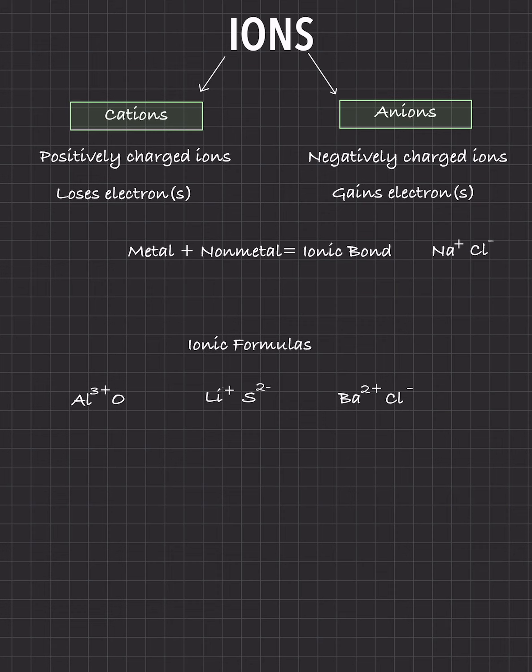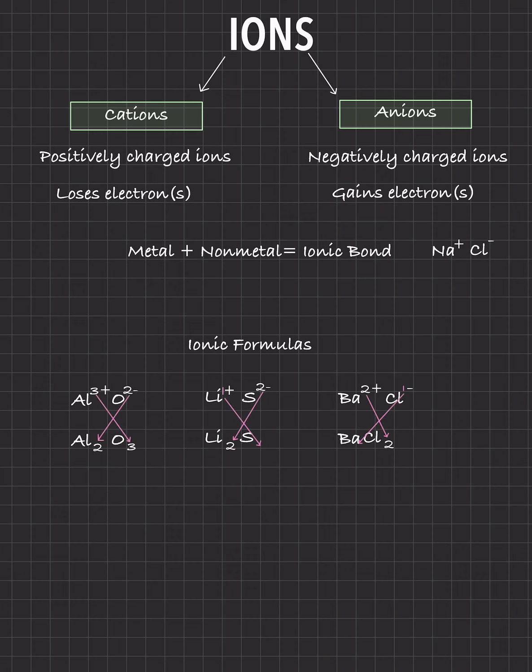Well, I'm giving you these examples, so let's go over it. You have aluminum 3+, and oxygen is 2-. You just have to trust me, oxygen is 2-. Lithium is going to be 1, technically it has a 1 there. We don't usually write the 1s in chemistry, but it has a 1 there. It's going to be plus. S 2-, barium 2+, chlorine, again, you don't usually write the 1s. I'm just doing it for your purposes, and it has the minus.